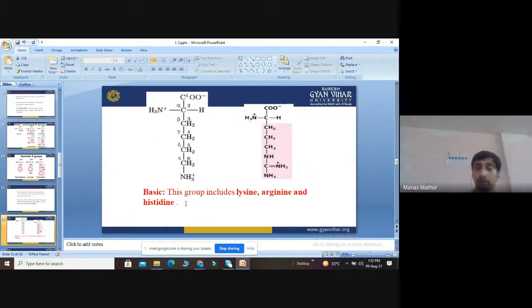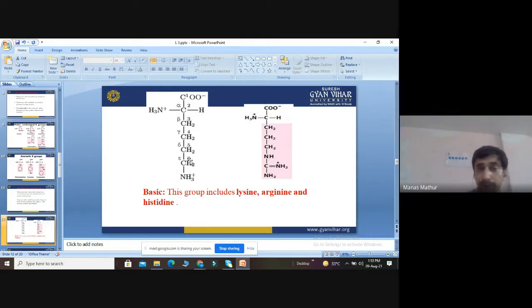So what will happen? Their nature will be basic. Why? Because amine is basic in nature and acidic is negative in nature. So those amino acids which are positively charged will be basic in nature, while those amino acids which are negative in charge will be acidic in nature. Here we can see the overall charge is positive across alpha, beta, gamma, delta, epsilon.